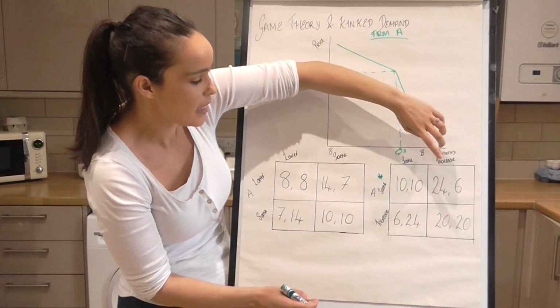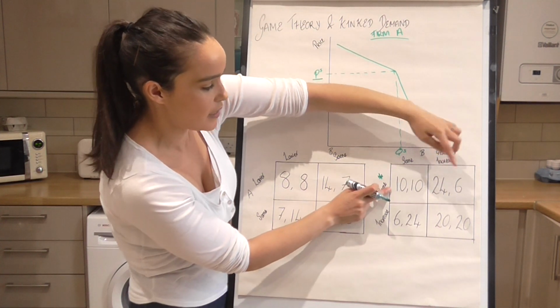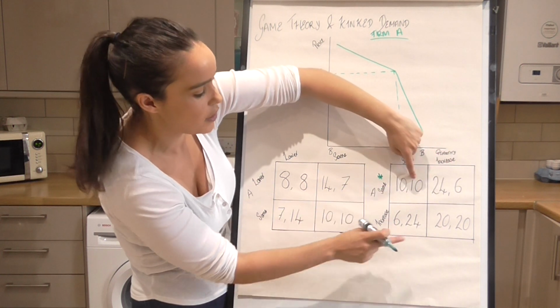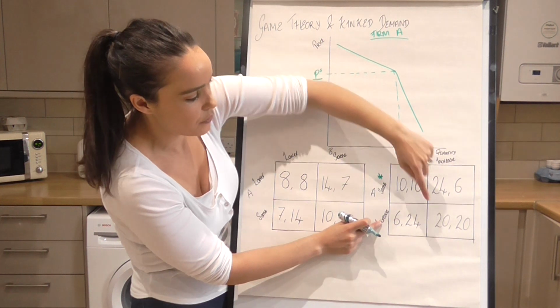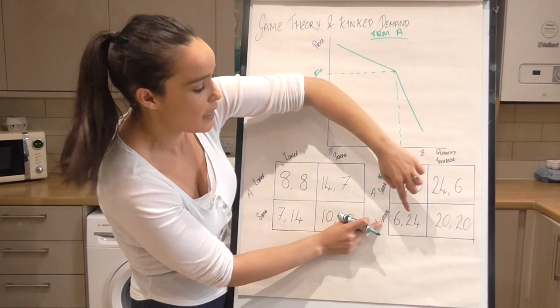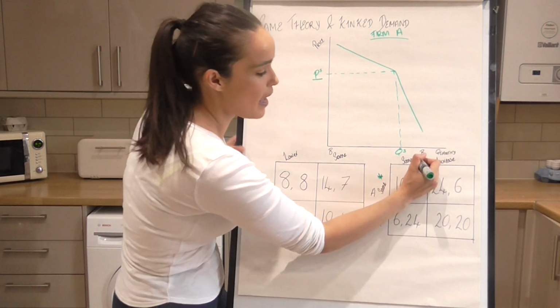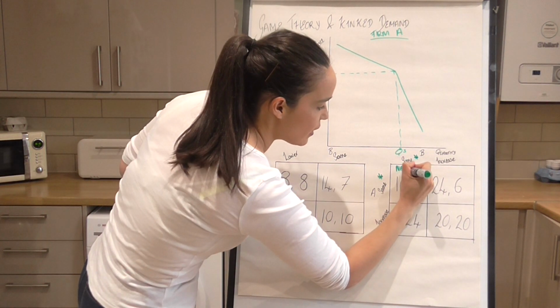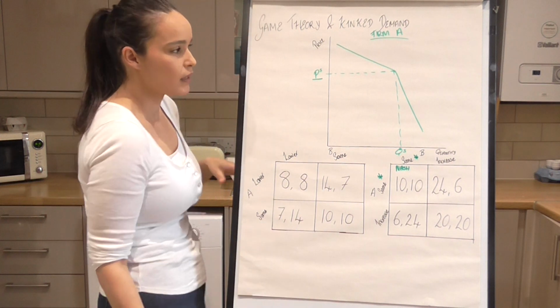And for firm B, they have a decision. If firm A keeps it the same, they get 10 or 6. Well, 10 is higher, so they'll keep it the same in that situation. If firm A decides to increase, 24 and 20, well 24 is higher than 20, so theirs is also same, so therefore this is our Nash equilibrium.